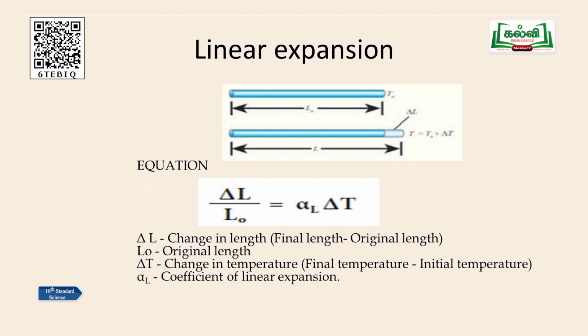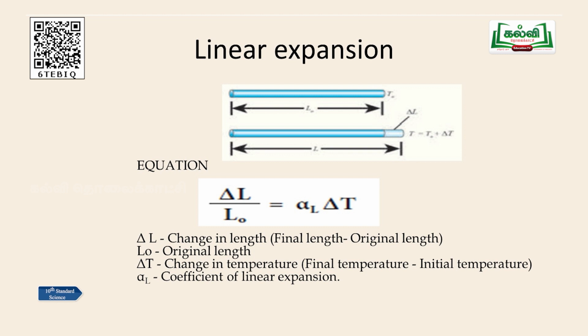So, when I remove the proportionality symbol, I have to add a coefficient. We remove the proportionality symbol and add a term called the coefficient of thermal expansion. Since it is linear expansion, I call it the coefficient of linear expansion, and I give the symbol alpha L. So delta L by L naught is equal to alpha L into delta T. This is the equation for linear expansion.